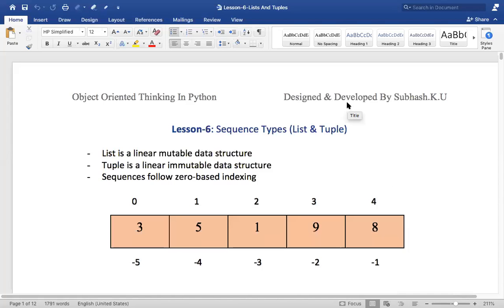Okay, so what is the topic for today, my dear friends? Any idea what the topic for today is? It's there on the screen, as you can see. We will be learning something called sequences. What is this? Put that in the chat box. What is it that we are learning? We will be learning something called sequences. Okay, so what are the different kinds of sequences that you have in Python?